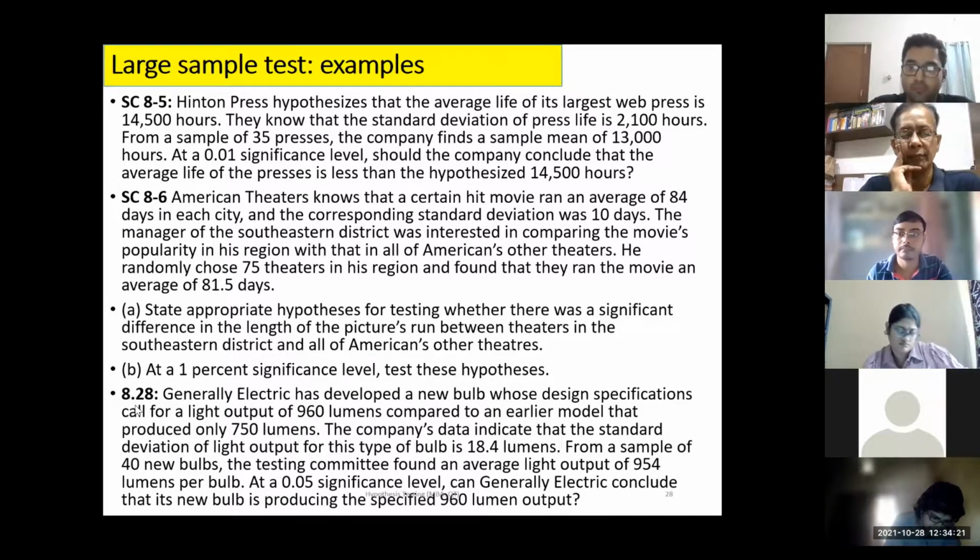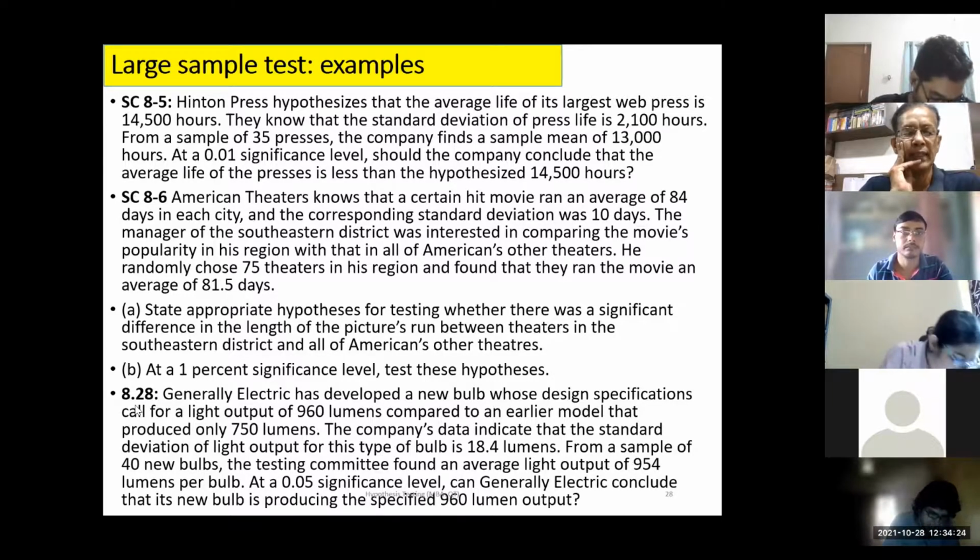Last sample test. 40 new bulbs made. Yes, sir. Last sample test.